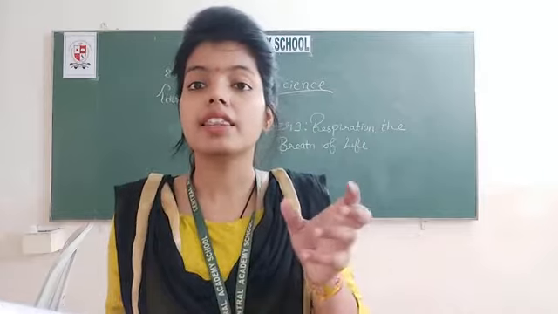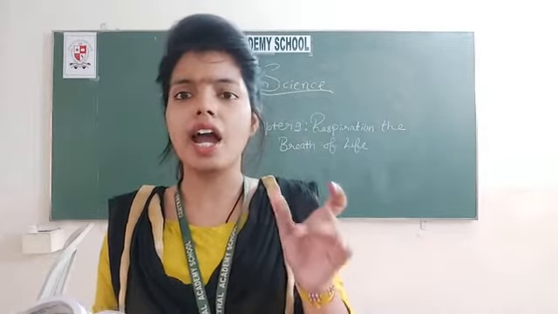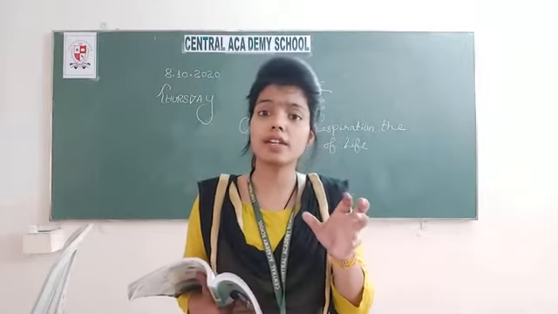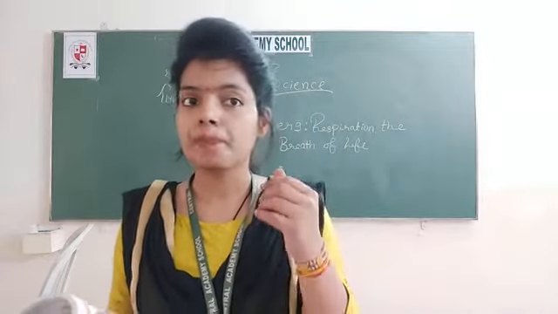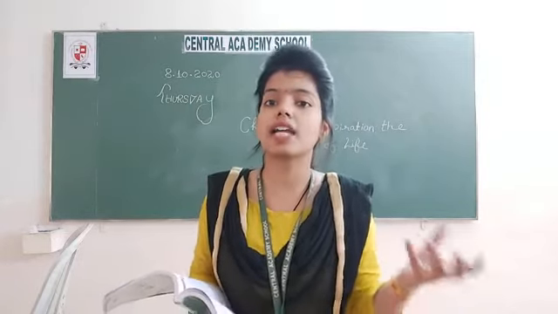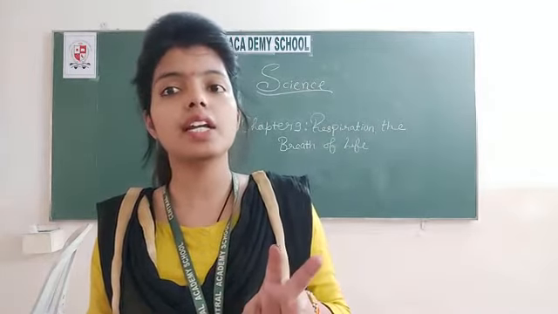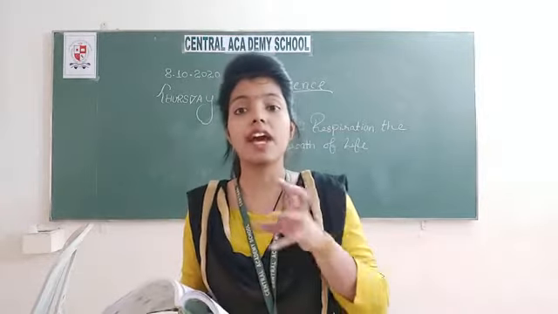Okay, now what is breathing rate? The number of times the person breathes in 1 minute, that is known as the breathing rate. And the breathing rate also depends upon the age. बेटा जिस एनिमल का भी ब्रीदिंग रेट हाई होगा, the age of that animal is low. See, the breathing rate of the dog as compared to other animals is high. That's why the dog can only survive 12 to 15 years. But the breathing rate of human beings is normal. That's why we are able to survive 65 to 80 years.